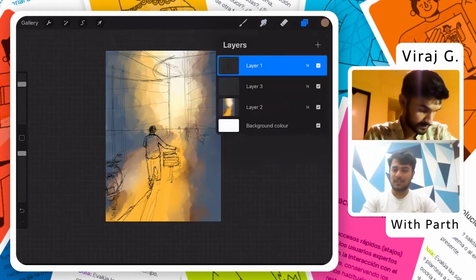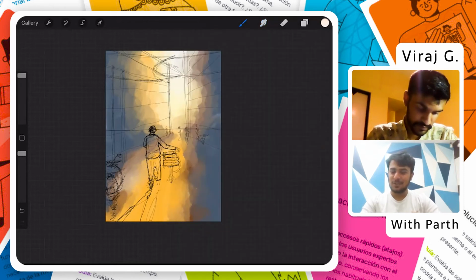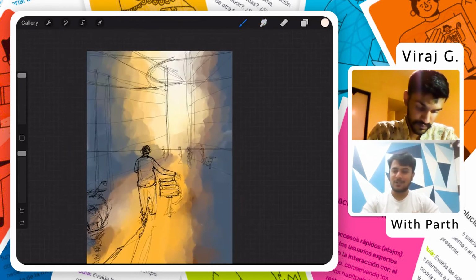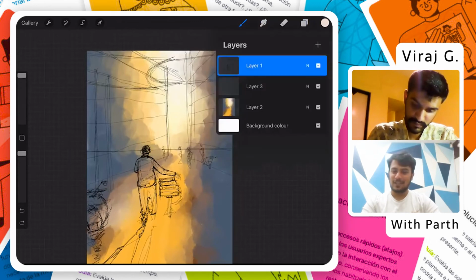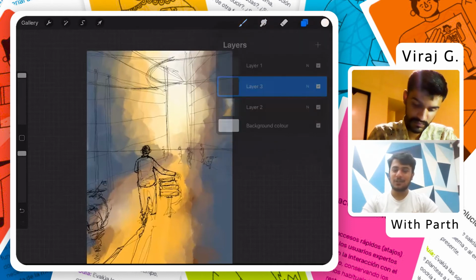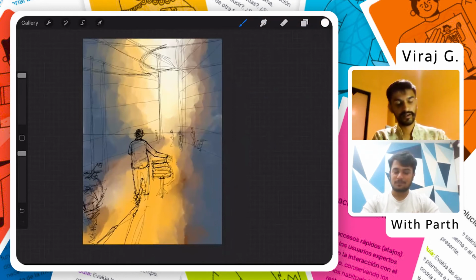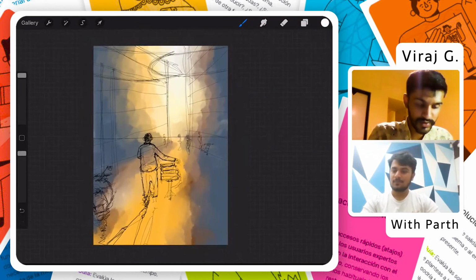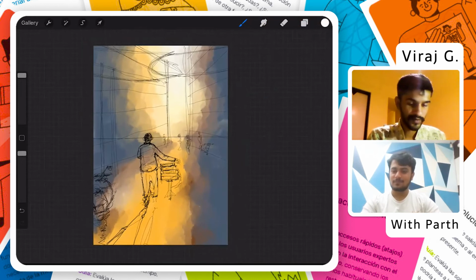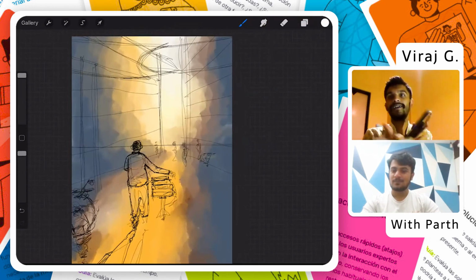Also, one more advantage is that we don't have to create a mess. When we are doing it on paper, we have to gather all our materials, and do that complete thing for half an hour, creating your canvas and arranging everything. That amount of time gets saved when you're doing it on your iPad. Or in watercolor, you have to wait till the first wash dries, something like that. But vice versa, here you cannot tilt your canvas like that and like that and move your water. So that is the thing.